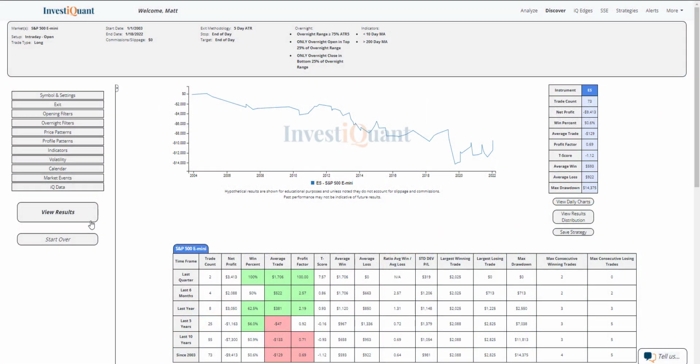These are the results based upon entering the market long at 9:30 a.m. Eastern Time, exiting at 4:15 p.m. Eastern Time, when the overnight session is trendy to the downside with good range in a weak bull market environment. So I've described that weak bull market as below a 10 but above a 200-day simple moving average. The range component is at least 75% of the 5-day ATR, and then the open is near the highs. The close of the overnight session is near the lows. That's still going to have to be determined at the open to see where we are at, but currently that's where we're at. And we've got 73 samples here in the S&P dating back to 2003 of this pattern.